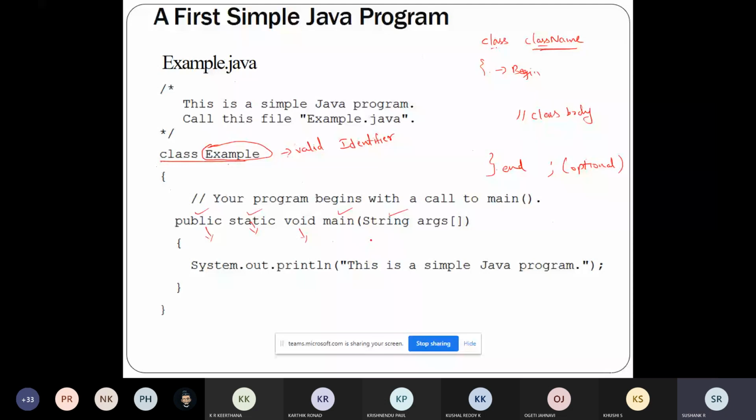So, any doubt in today's class? Any doubts? Yes or no? No, sir. Okay.